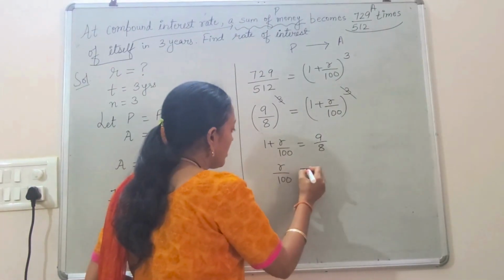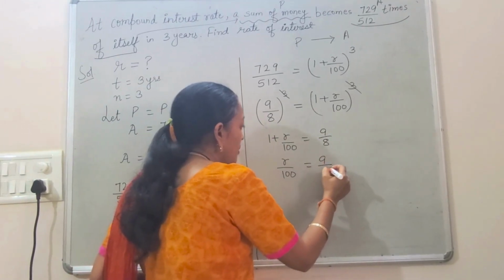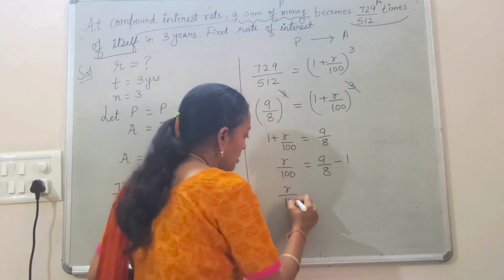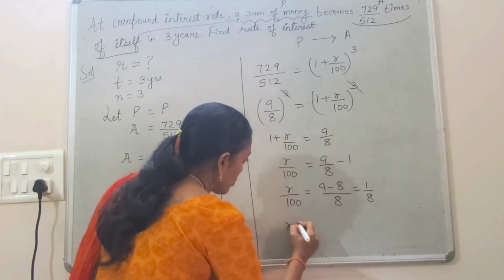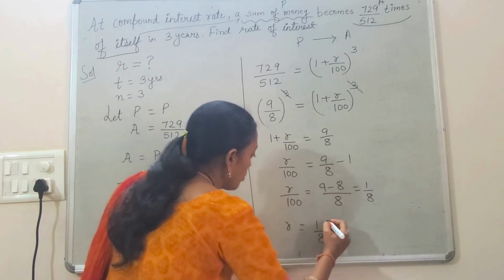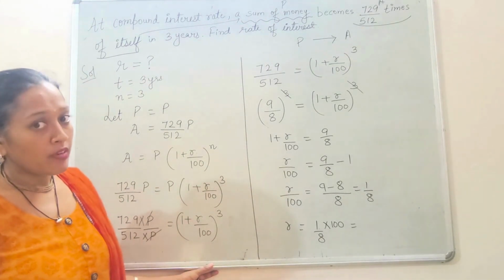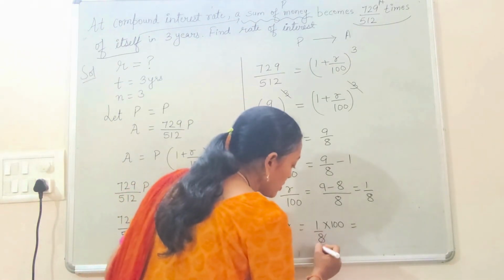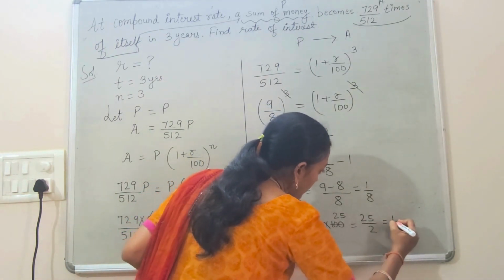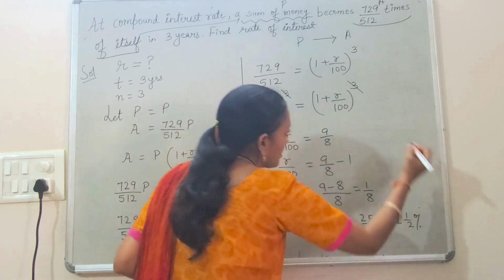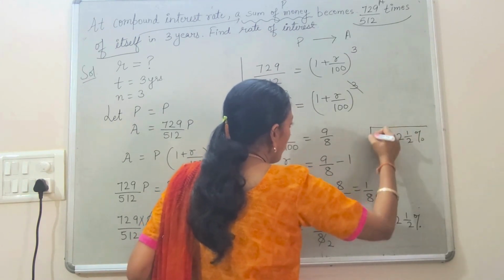Then R upon 100. Now this 1 is in plus with this term. When it comes to this side, it will become minus 1. Now I will simply solve it taking the LCM, which will become 1 over 8. So R upon 100 is 1 over 8, and 100 when it goes to this side will come in multiplication. And what is 100 over 8? We should know it. If you don't know it, just cancel it with 4. So you will get 25 over 2, which you can say is 12 and 1 by 2 percent. So your answer is, rate of interest is 12 and 1 by 2 percent.